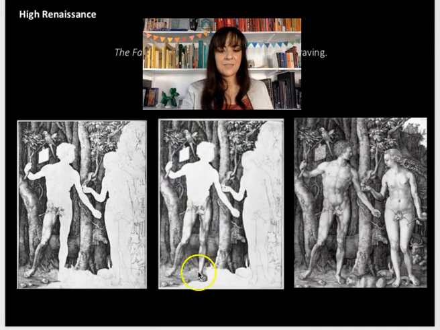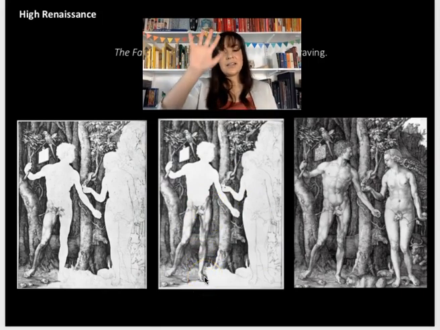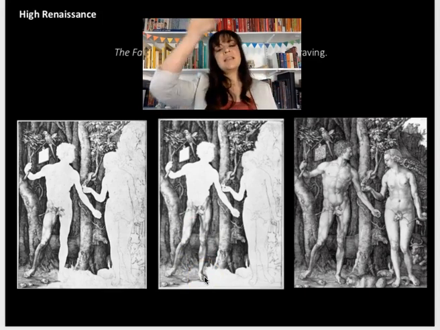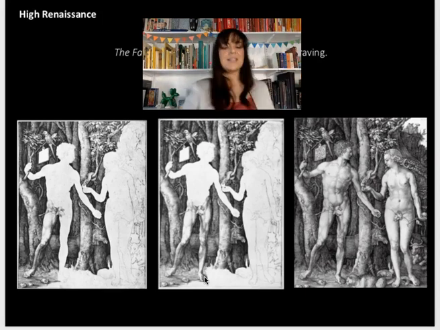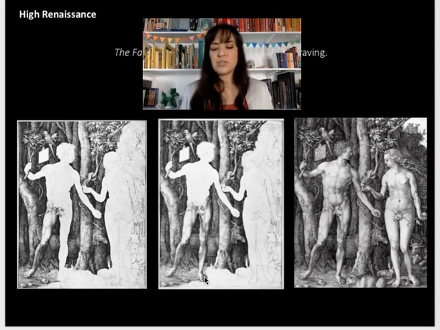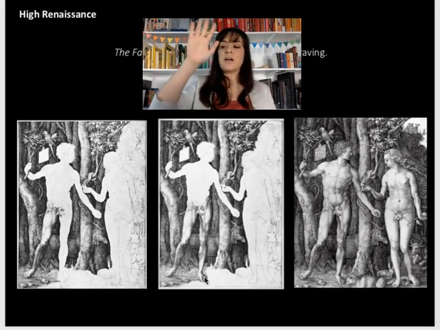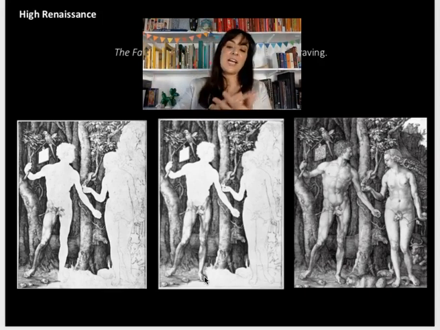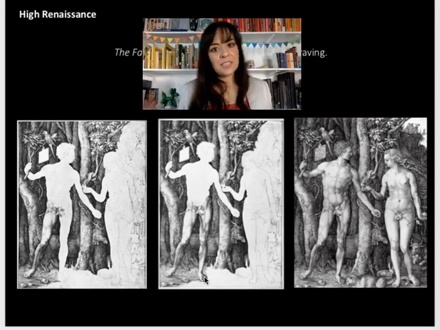And then our second print, you can see that he has finished out Adam's leg. So he's trying it out again. Okay, is this too dark? Is this too light? Do I need to change things up? And then his final print. So think of this just like you as rough drafts, right? Or draft 1, version 2. These are not versions, but they are prints that are checking his work along the way. Okay, I just had to show you that because it's extremely cool that we have these artist proofs.